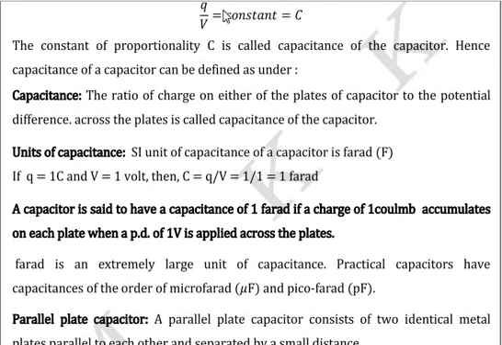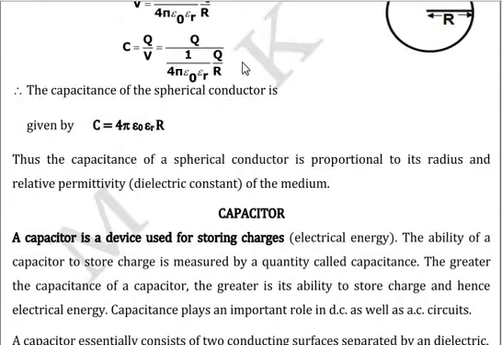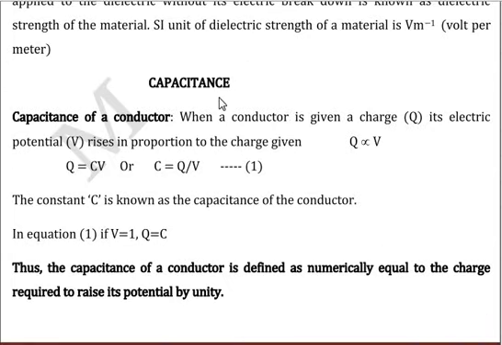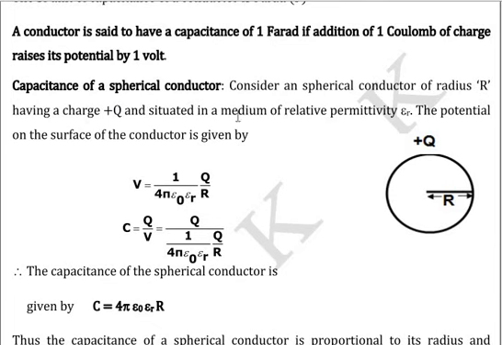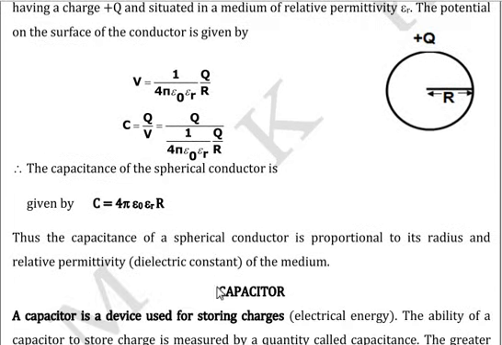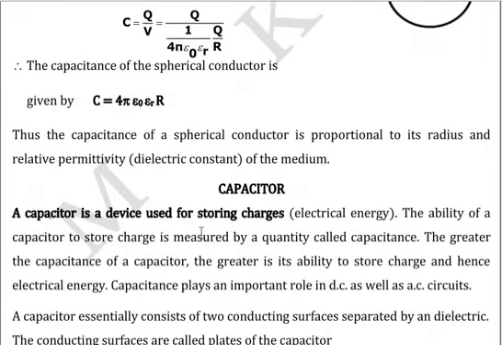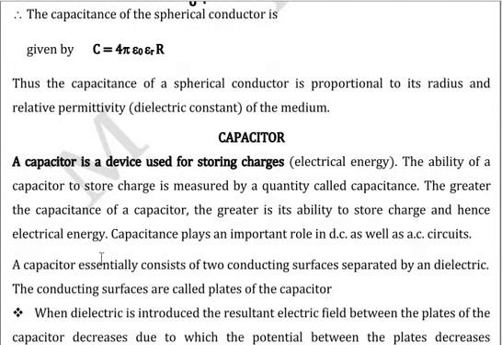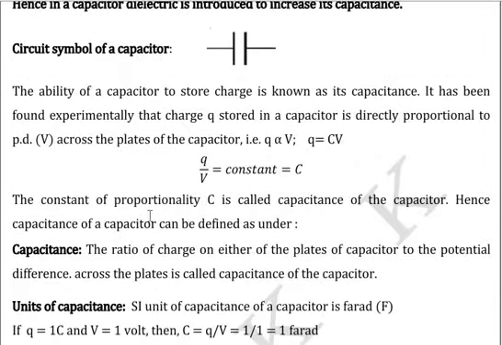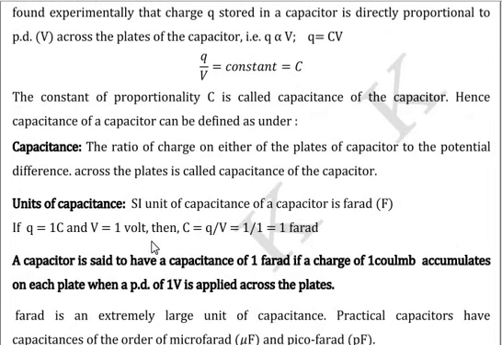Students, I'll stop at this stage. Again, we started our discussion with capacitance. We understood what is capacitance, then how to define capacitance of a conductor, then we derived an expression for capacitance of a spherical conductor. Also, we understood the need of a capacitor. Then we learnt about the working principle of a capacitor and also the unit of capacitance and the circuit symbol of a capacitor and how to define capacitance in case of a capacitor.